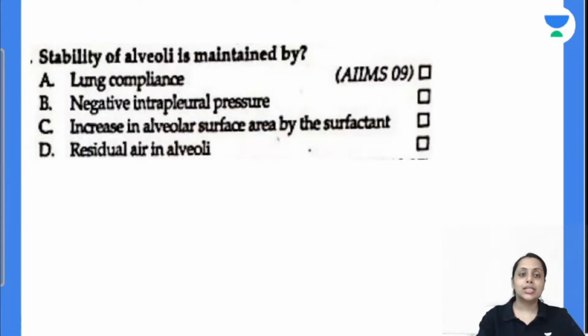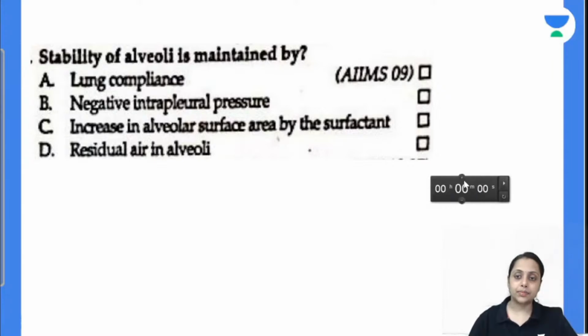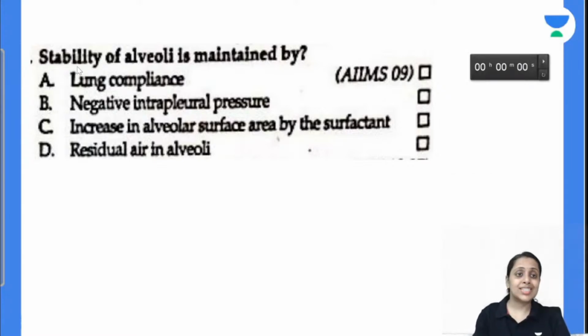So next question, stability of alveoli is maintained by lung compliance, negative intrapleural pressure, increase in alveolar surface by the surfactant, or residual air in the alveoli. Not compliance. Compliance is the stretching ability of alveoli. What is the tendency of alveoli? To collapse due to the surface tension exerted by water molecules. And this surface tension is reduced by the surfactant by increasing the alveolar surface. So answer is C. Is this clear, Dr. Bharve? Answer is not A, it is C.